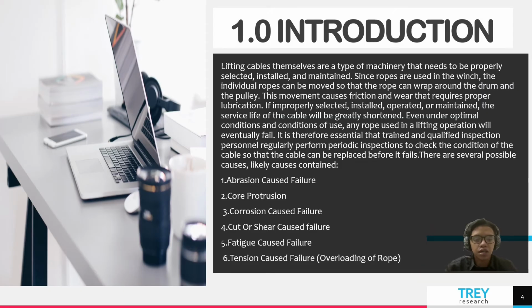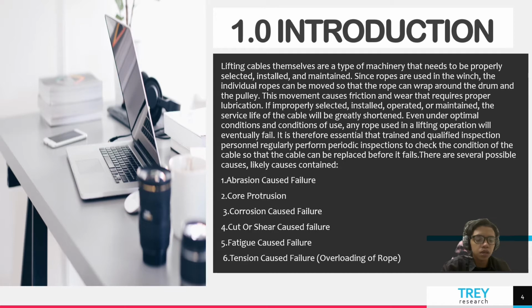Cables are a type of machinery that needs to be properly selected, installed and maintained. Since ropes are used in the winch, the individual ropes can be moved so that the rope can wrap around the drum and pulley. This movement causes friction and wear that requires proper lubrication. If improperly selected, installed, operated or maintained, the service life of the cable will be greatly shortened.